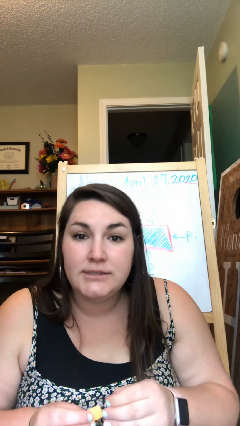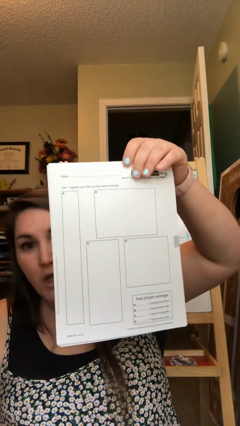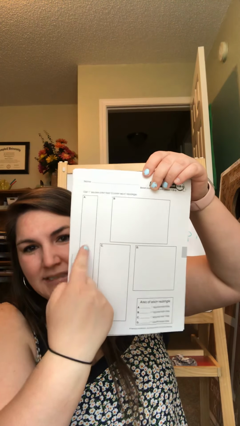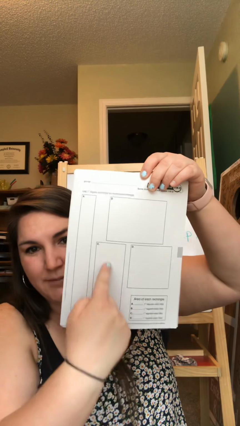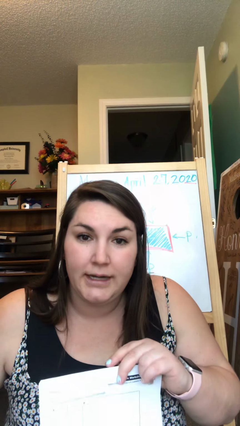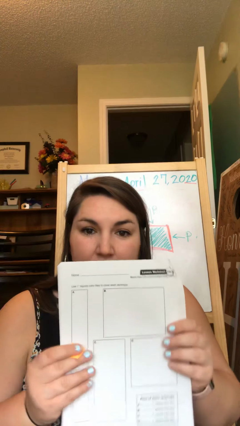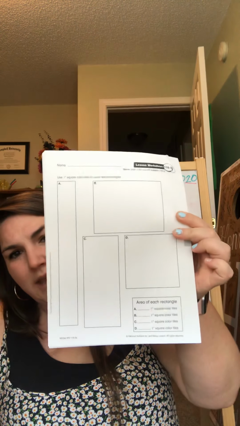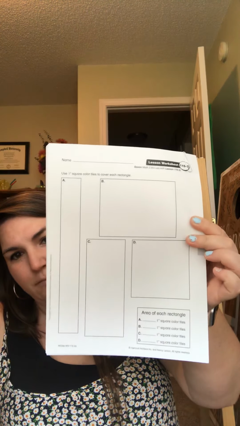All right? So today, when we find the area of these rectangles, we're going to find how much space is in the shapes, right? And later we're going to use a ruler, and I'm going to show you an easier way. But today, to understand, I want you to use the color tiles. So by looking at this, what do you think the shape that's going to have the most area?